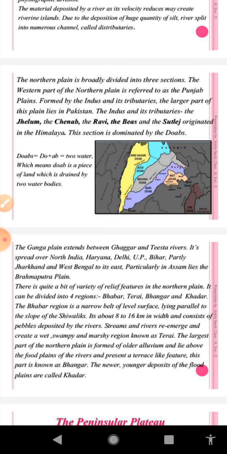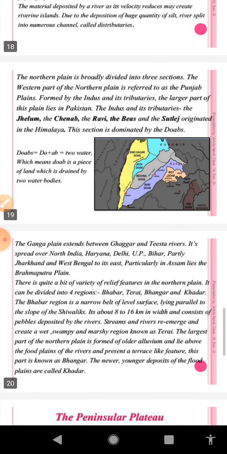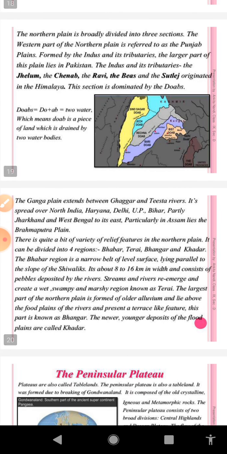What you might have studied in junior classes also, in this delta a variety of mangrove tree known as Sundari grows on a large scale. And after the Sundari tree only, the delta of Ganga and Brahmaputra has been named the Sundarban Delta. And the Brahmaputra river forms the plain of Assam.